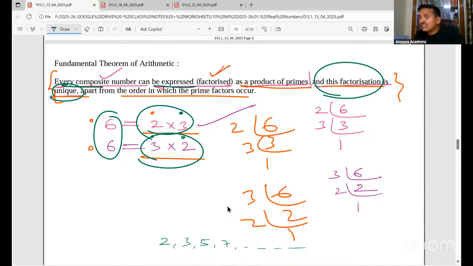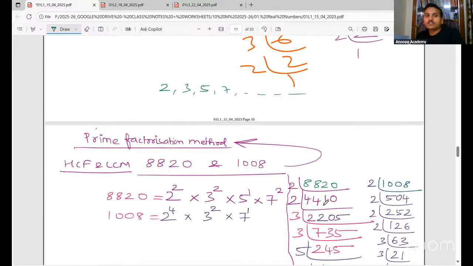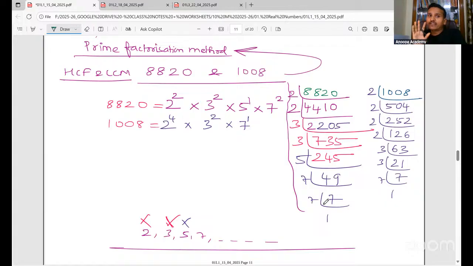What is factorization? Writing a given number as a product of primes. That is prime factorization. Writing a given number 6, we are writing as 2 into 3. 2 and 3 are both prime numbers, right? So it is called prime factorization. So if you see, the factorization is unique. Why is it unique? Because always 2 and 3 will only come. Whatever way you do, for 6, 2 and 3 will only come. That is why we say it is unique, apart from the order in which the prime factors occur. Yes or no, everyone? Understood? Yes? Perfect.